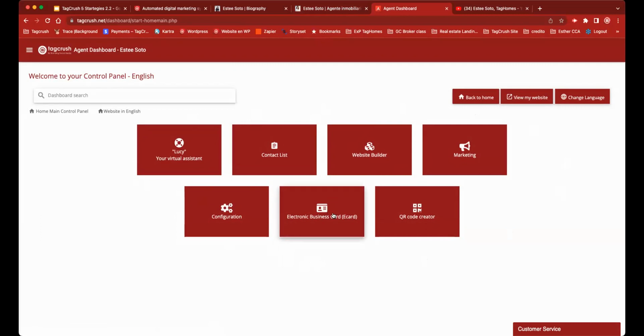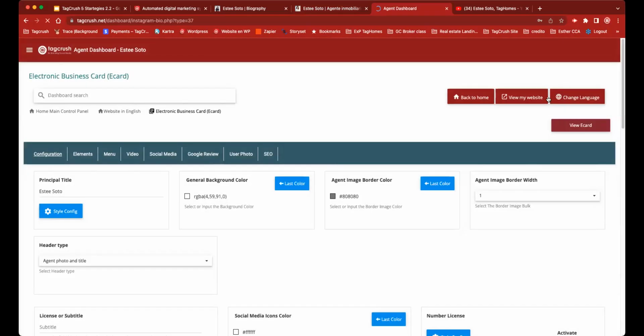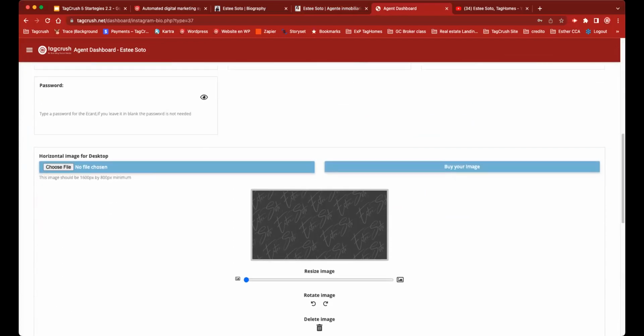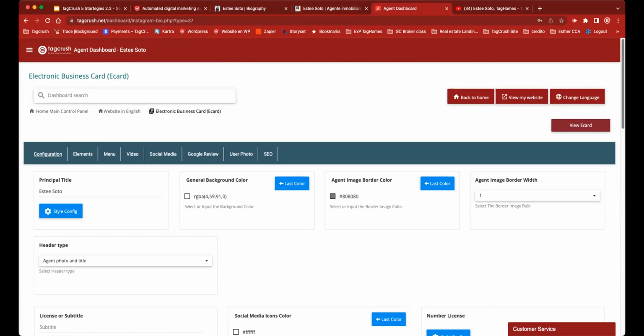Let's take a look at the e-card before we move into the question section of this presentation. Electronic business card. This is our e-card, right? The e-card is like a whole new world, like you're building a website right now. You can choose the background. You can see and play with whatever it is that you want to play with here.